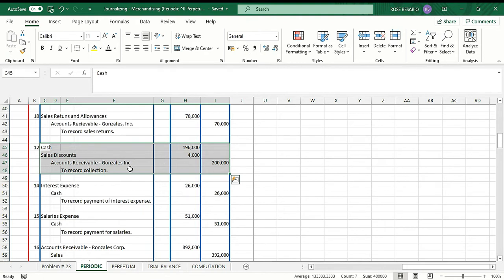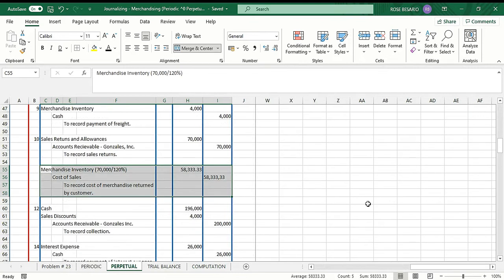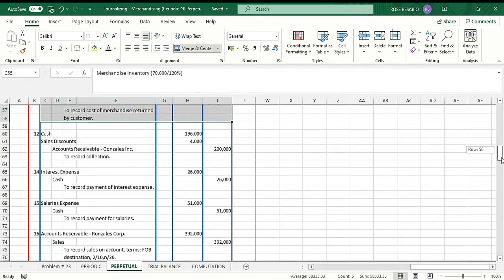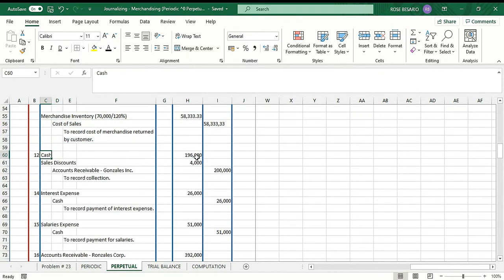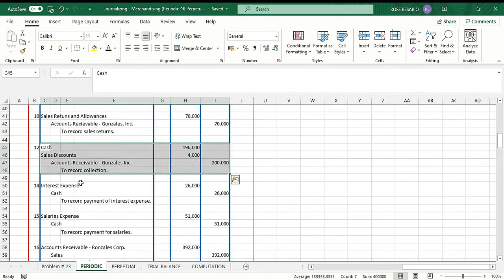Then credit accounts receivable for the balance, that's 200,000. And then for the perpetual inventory system, we have debit cash 196,000, sales discounts 4,000, accounts receivable 200,000. So the same entry as the periodic inventory system.